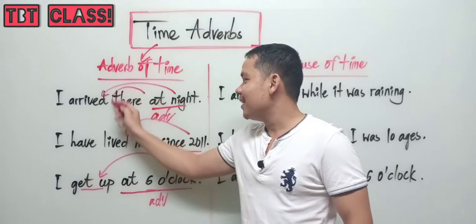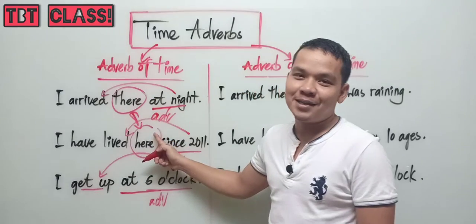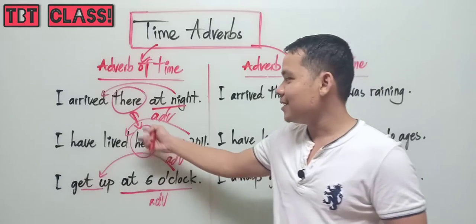Let us see here two examples of adverb of place, but I will let you see them in the next video.